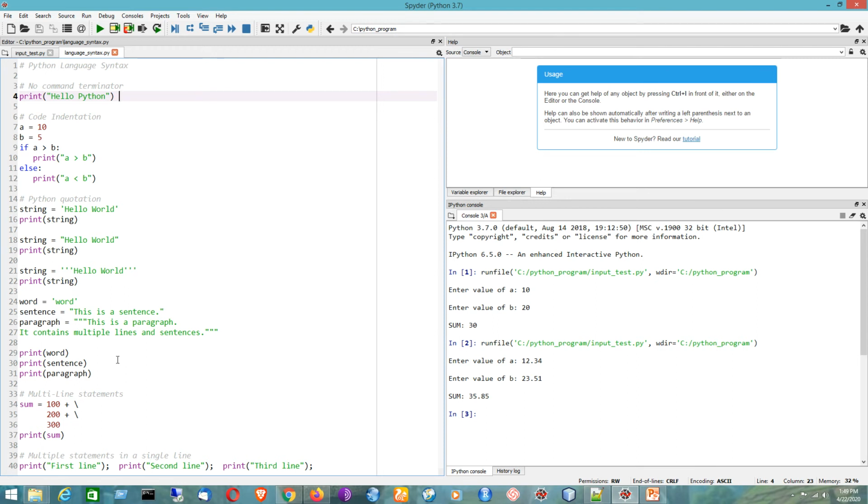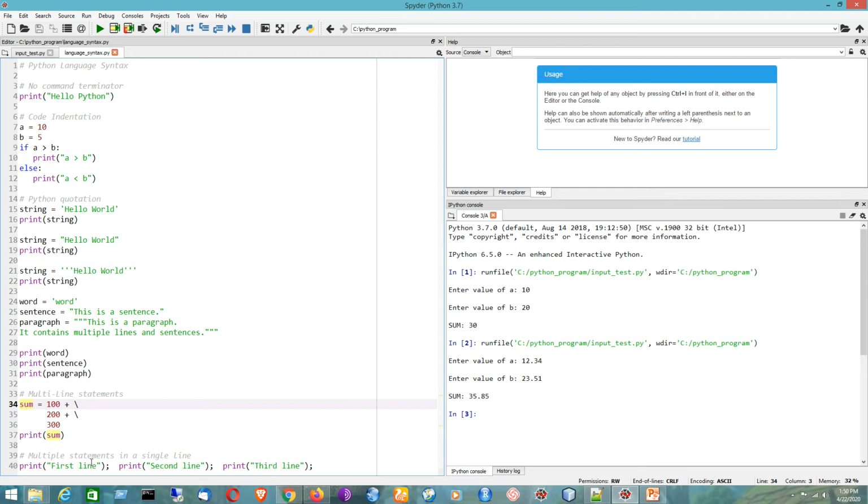Next comes the multi-line statement. I can have the line continuation character, that is the backslash symbol, for performing the sum operation for three different values like 100, 200, and 300. They are actually added with each other to calculate the sum value. But here I have not written the three numbers in the same line. Instead, I have used the line continuation character to write them in separate lines. So that is the feature of multi-line statement.